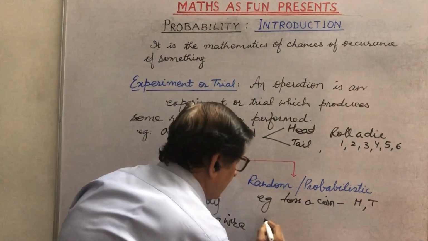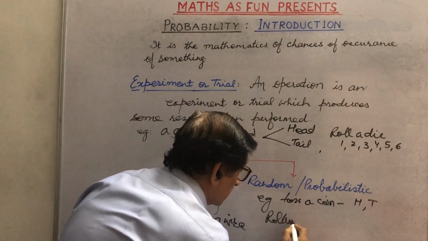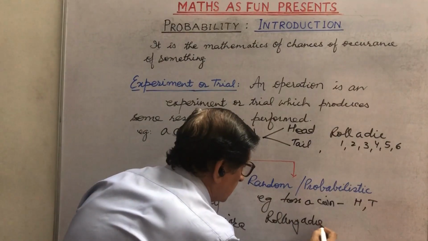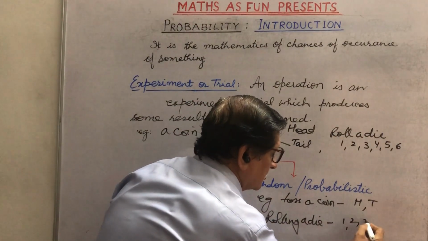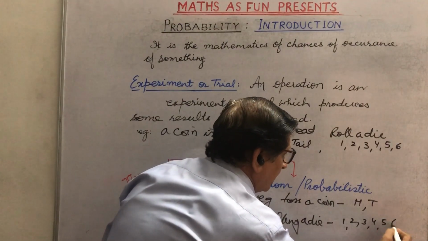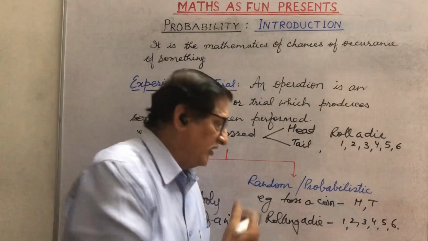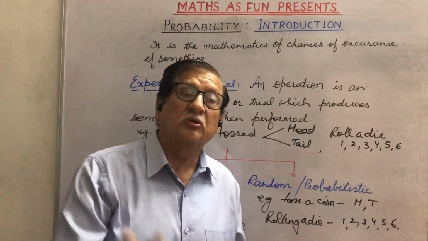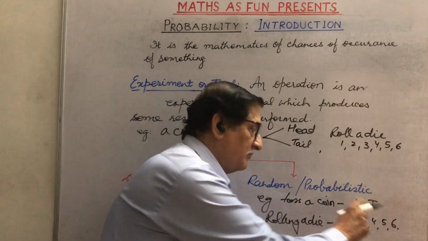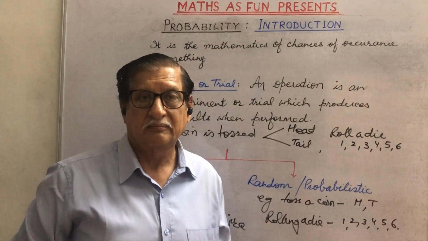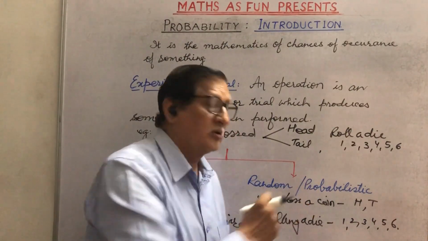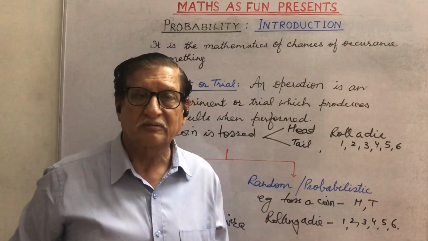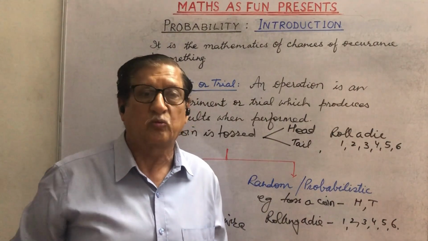Same way rolling a die. We have the results 1, 2, 3, 4, 5 and 6. But when we roll the die, we are not sure which number of these will be coming. That's what are known as random or probabilistic experiments. Now we'll be learning about events.